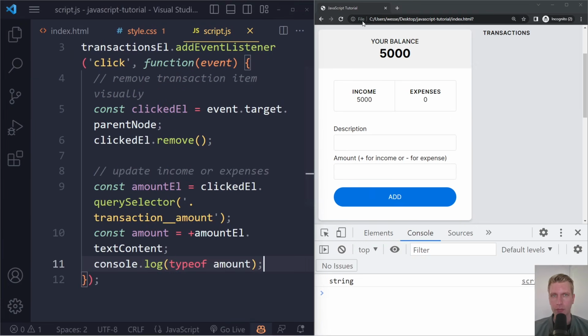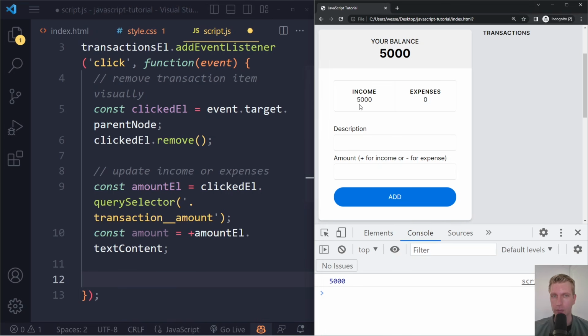I'm going to save and refresh, and now if I click, you can see we get a number, right? And what is the actual value we get? So save and refresh. So we get 5,000. You can see it has a different color, and also doesn't have the plus in front of it anymore, right? So it converts that plus 5,000 string to just a 5,000 number. Okay, so now we have the actual amount that we need to subtract from this income, right?